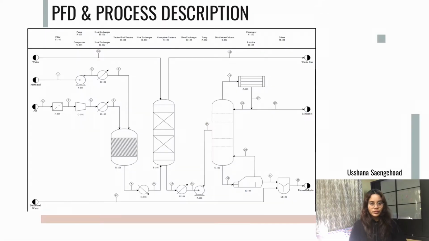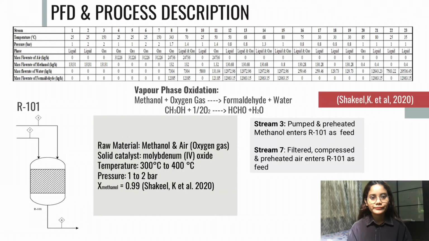We now look into our process flow diagram on the production of formaldehyde. For our process description, the reaction occurs in the packed bed reactor R101, whereby the process is called vapor phase oxidation. It operates at 300 to 400 degrees Celsius and a pressure of 1 to 2 bar. The raw materials, methanol and oxygen gas, react with each other with the support of a solid catalyst called molybdenum oxide to form our main product, formaldehyde, and also our byproduct, water.